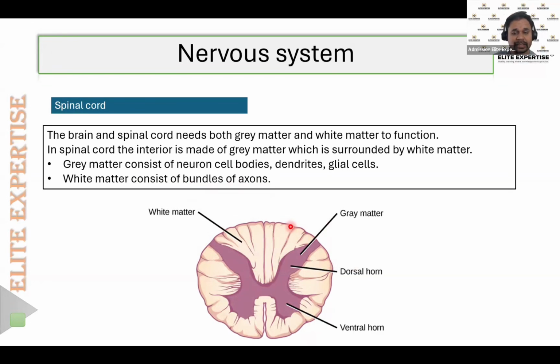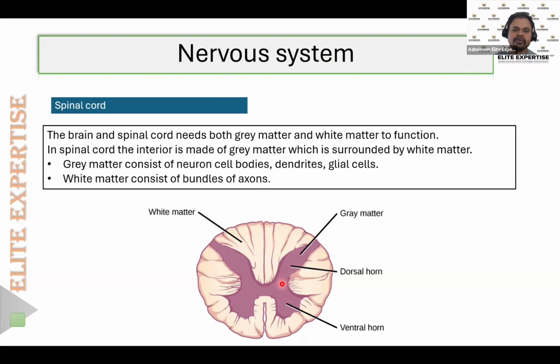But when you look at the transverse section of the brain, it contains gray matter outside and white matter inside. It is quite opposite. So in the brain, gray matter will be outside and the white matter will be inside. But in the spinal cord, gray matter will be inside and the white matter will be outside.